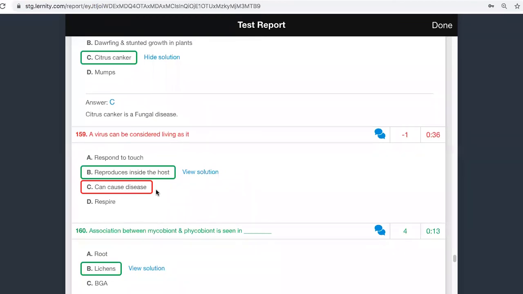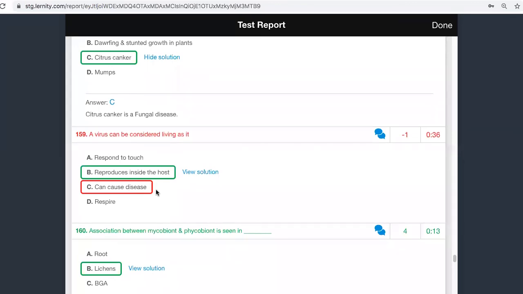Viruses will not respond to touch. You cannot see them, how can you touch them even? Virus can be considered as living because it can respire? Virus cannot respire. Viroids and prions will produce disease, but they are not living.